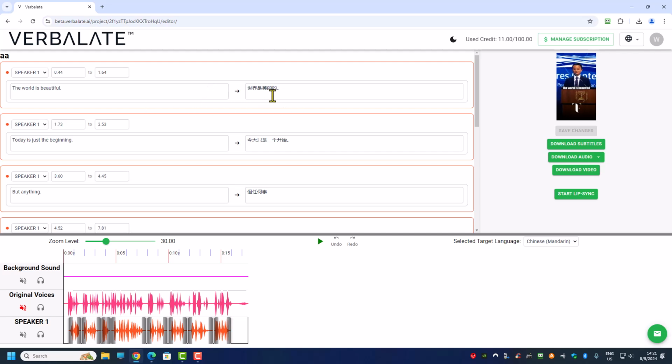And I normally don't use a lip sync, unless the speaker is looking very directly to the camera. If the speaker is turning left and right or walking around the stage, then the lip sync will not be so good. Let's just take a look at the translation over here.